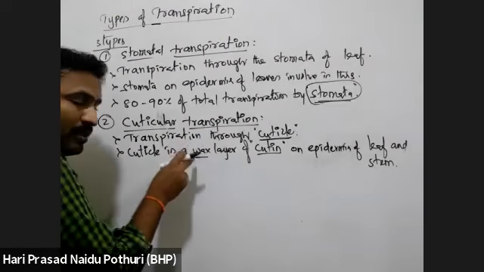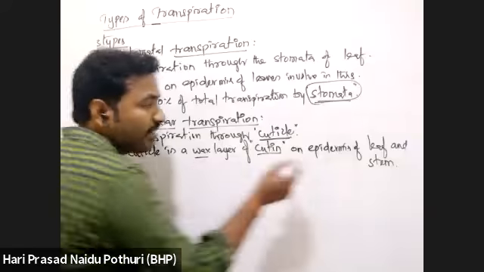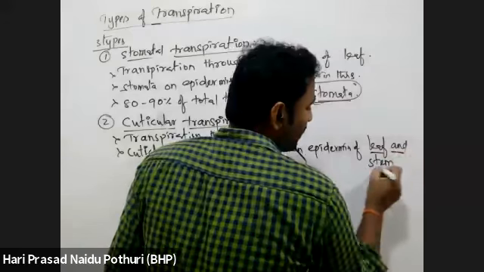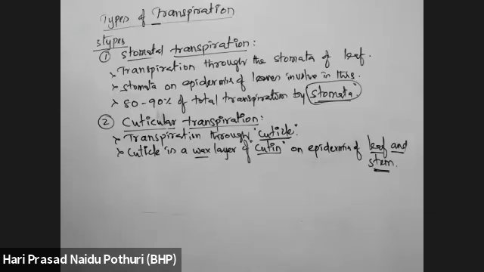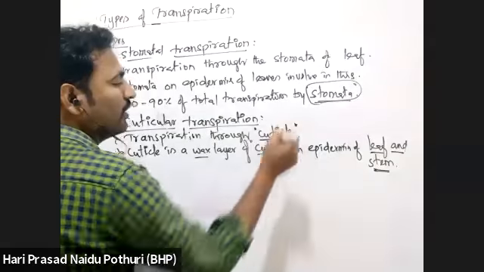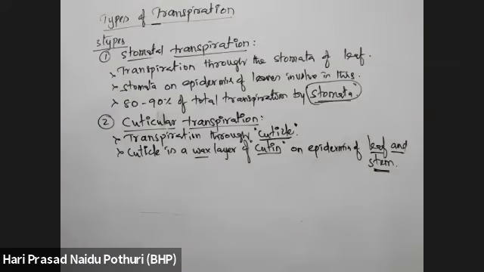So if transpiration is taking place directly through the cuticle of a stem or leaf surface, then it is called cuticular transpiration.